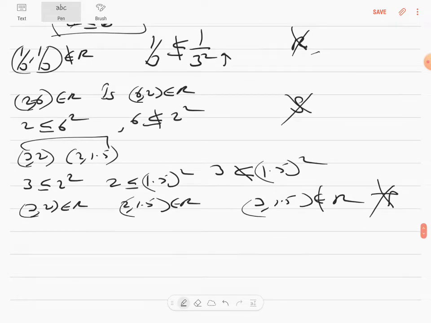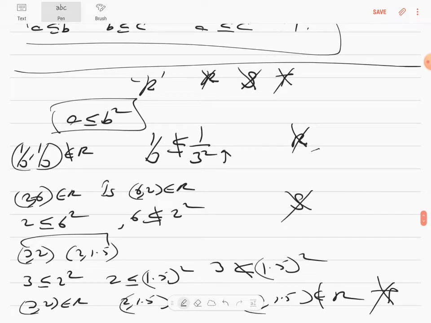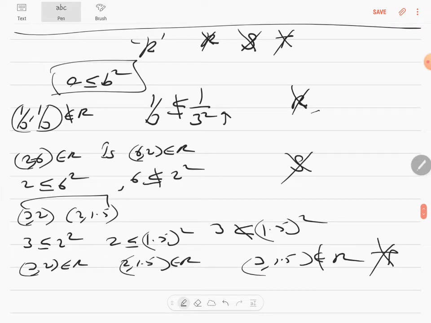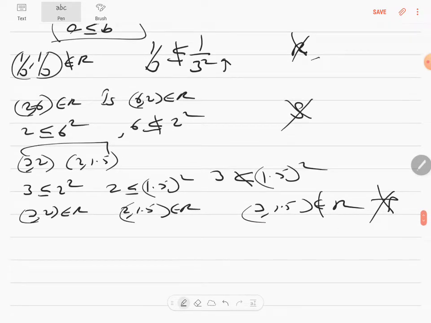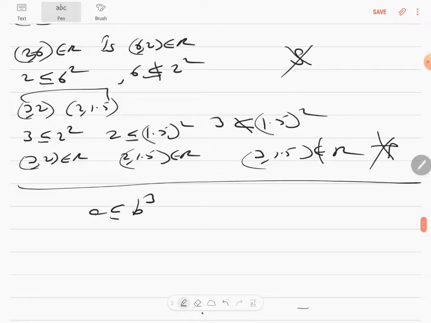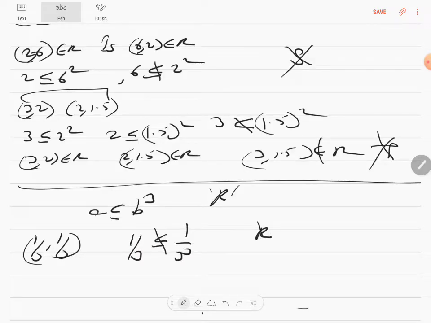Okay, so you clear with this. That's about it. These are the examples you need to give to prove this. Next, let's talk about the relation where it's neither reflexive nor symmetric nor transitive. Done. So the next question could be: A is lesser than or equal to B cube on the set of real numbers. Again I want you to memorize this, because on the set of real numbers it could be a fraction. So remember the same example, 1 by 3 and 1 by 3. Is 1 by 3 lesser than or equal to 1 by 3 cube? No. Therefore it is not reflexive.